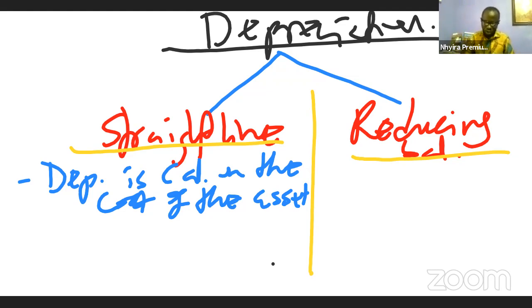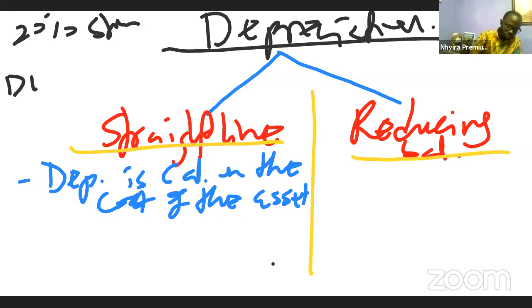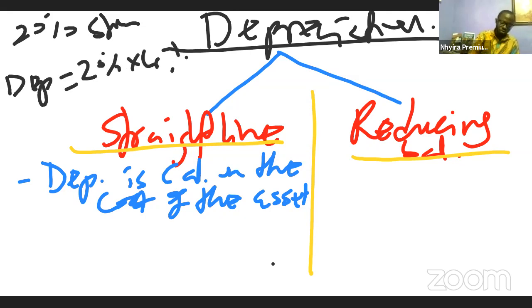Depreciation is calculated on the cost of the asset. What does that mean? It means that if in the exam we are told that depreciation is 20% straight line, what does it mean? It means that depreciation is going to be 20% of the cost of the asset. That is what we mean by depreciation is charged on the cost of the assets. I hope you get the principle there.